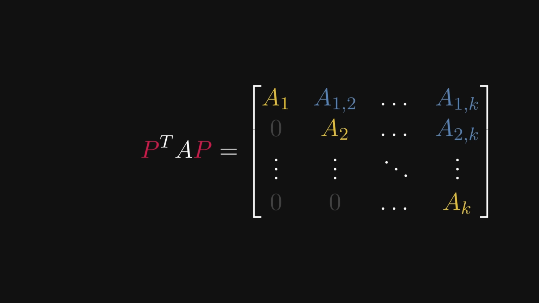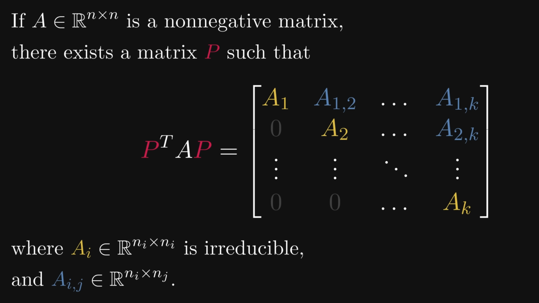And with that, we have shown that every non-negative square matrix can be transformed into Frobenius normal form. P is simple to construct, it's just the permutation matrix corresponding to the relabeling of the underlying graph.